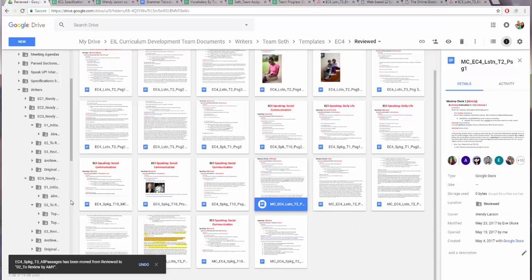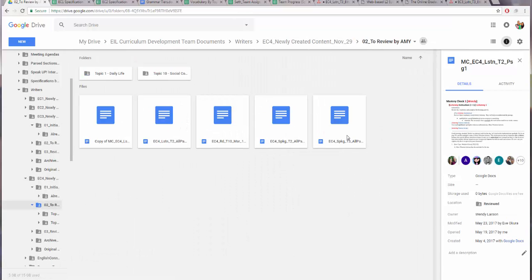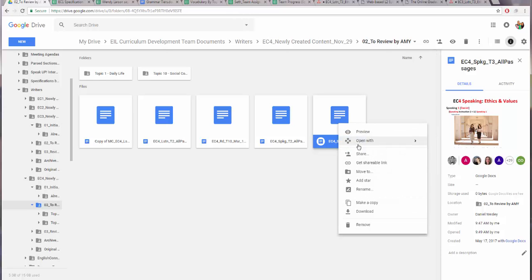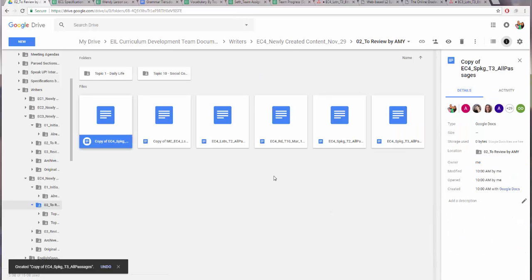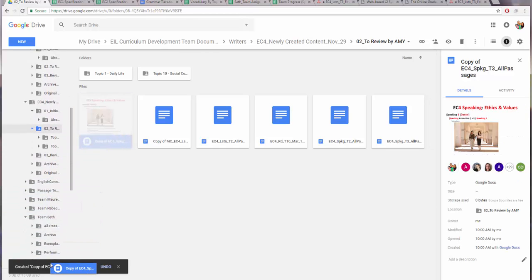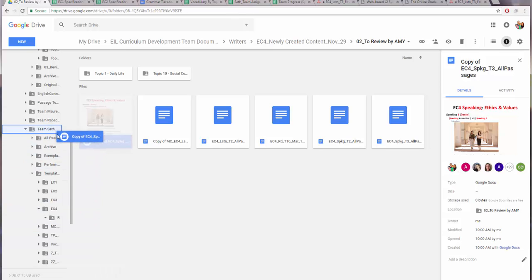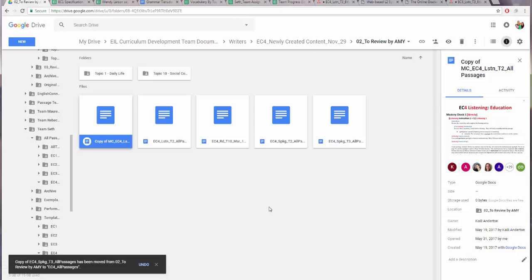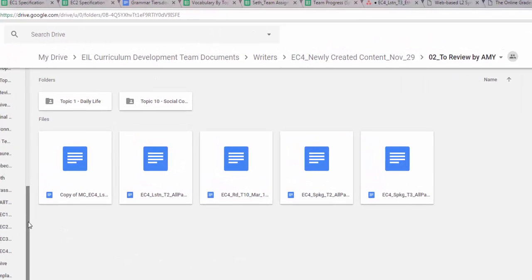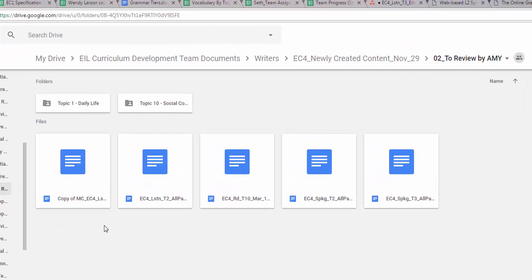Okay. Now I'm going to go to this folder, and here is this passage again, and this time I'm going to make a copy. And we want to keep the copy of this for ourselves. Okay? So I've made a copy, and now I'm going to pull this copy into our own folder right here. So go to Team Seth, All Passages, and then find the appropriate level right here, EC4. The reason we do this is so that we can keep a version for ourselves in case the other version gets lost.